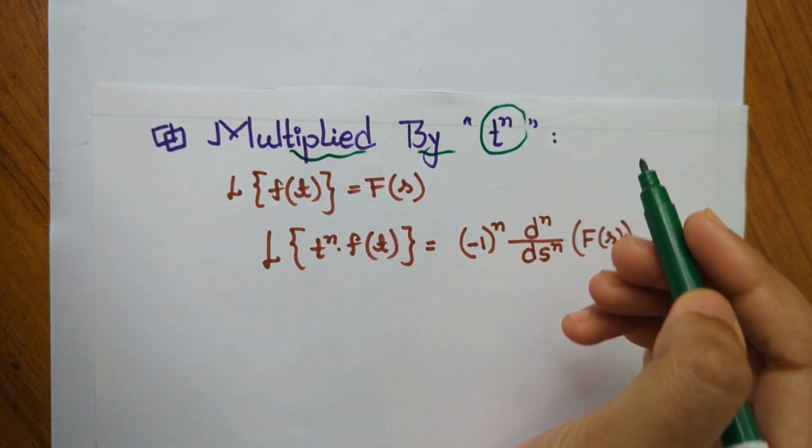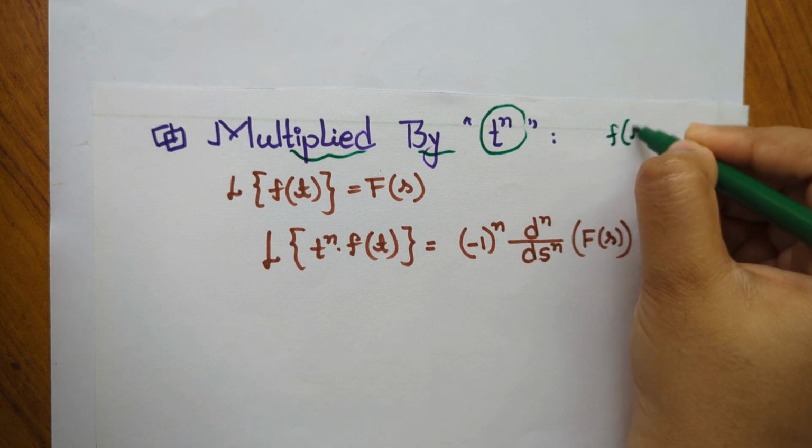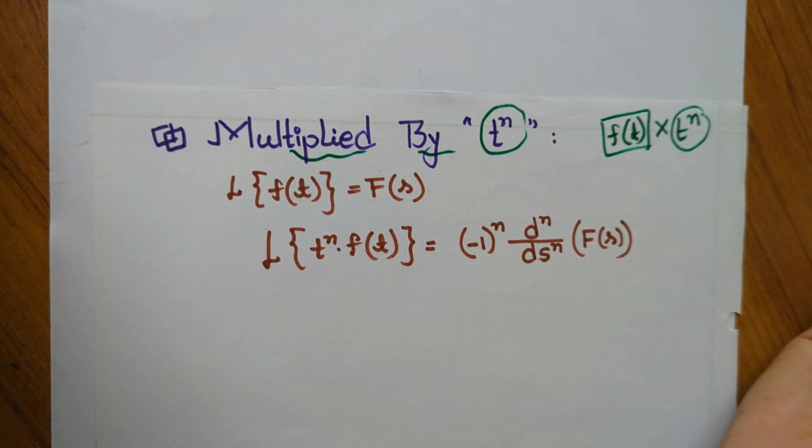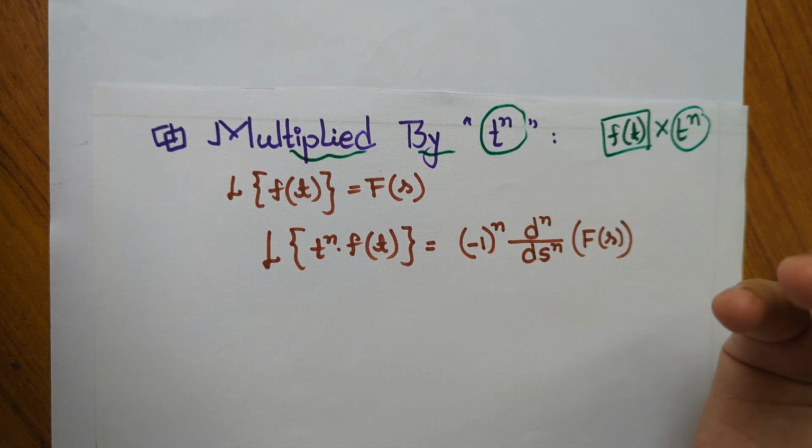Today we will learn how to find the Laplace transform of a function which is multiplied with t to the power n. Suppose f of t is a function, and if this function is multiplied with t to the power n, then let's see how to find the Laplace transform of this function very easily.